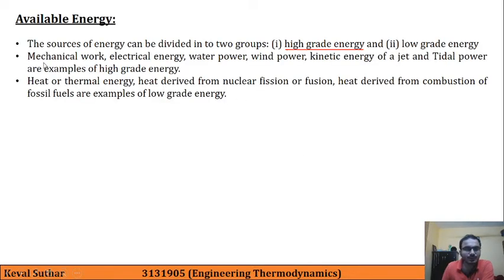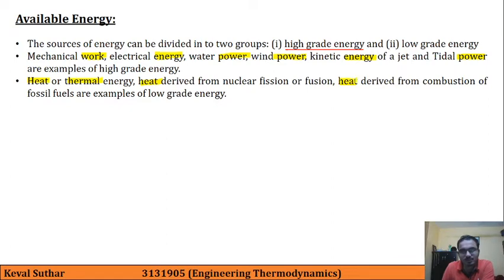So if you see carefully, the high grade energy has mostly work or power or energy of that kind. You can see here power or work is coming more, while in case of low grade energy it is all heat energy or thermal kind of energy.